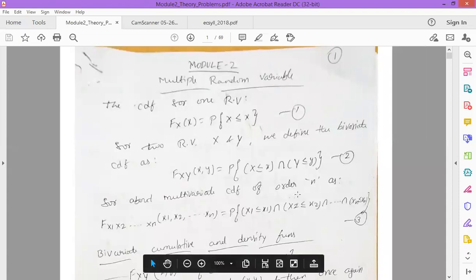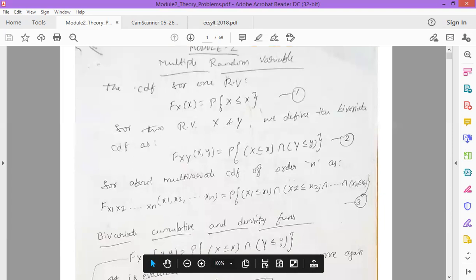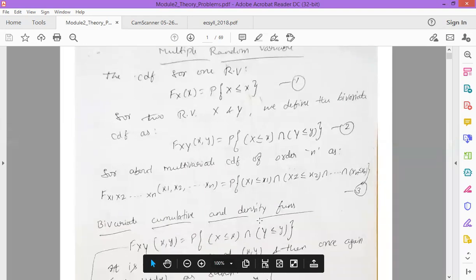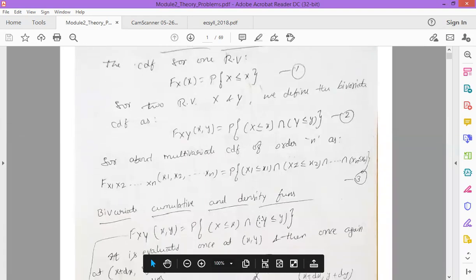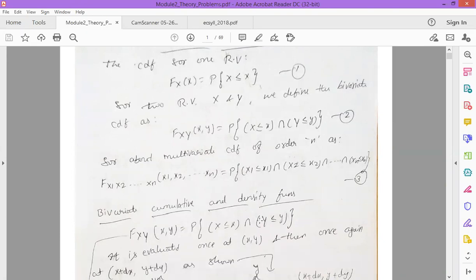Like that you are going to rewrite the equation. For the multivariate CDF of order n, this is how you logically write the equation. So this is the mathematical aspect. When we come to the application-oriented feature, we need to consider the concept called correlation. Once we have two random variables, we need to allow them to be related in some non-deterministic fashion.